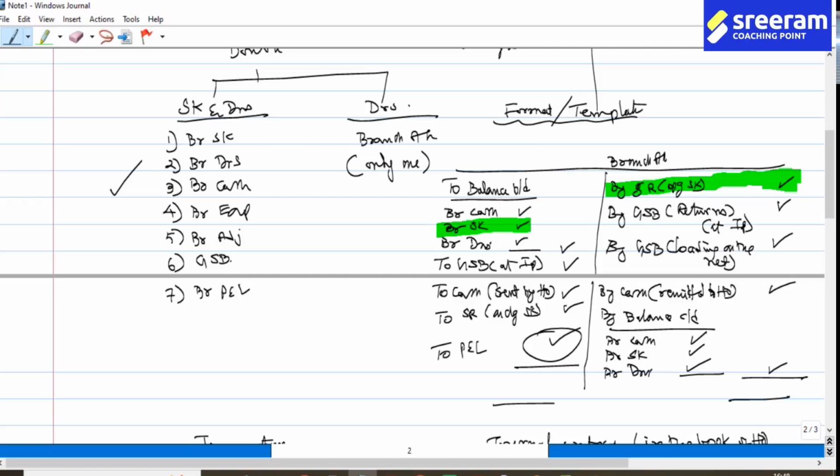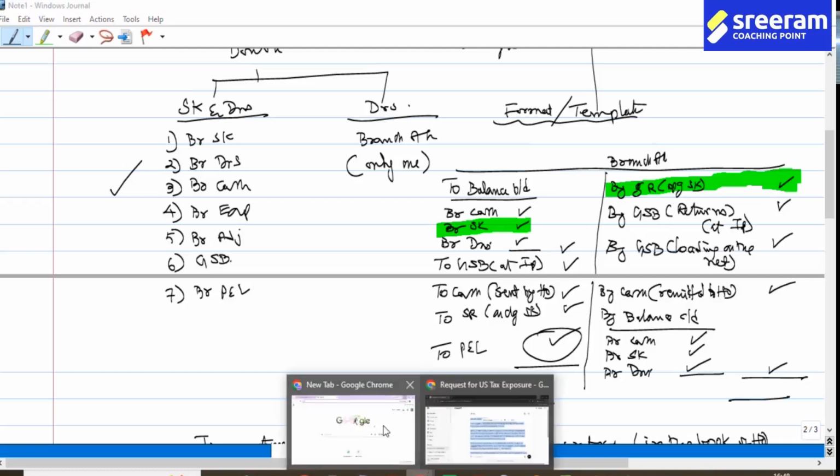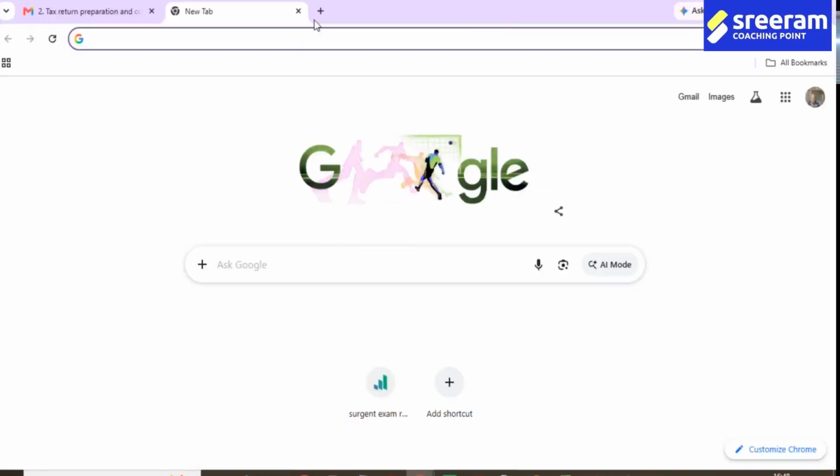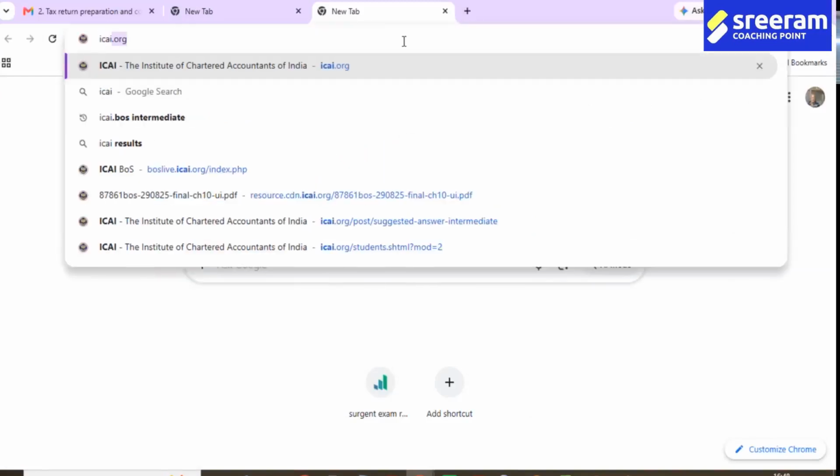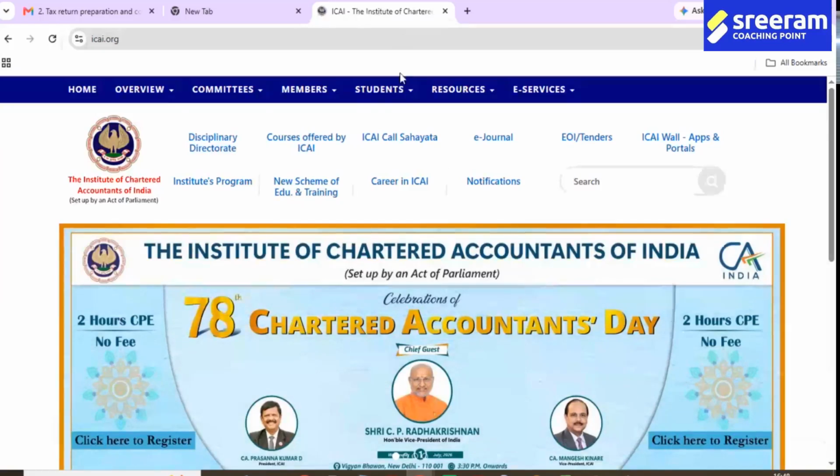How do we solve the problem? Yes, we can solve the problem. No big deal. We will take up a problem from the ICAI study material and find out how it can be solved.